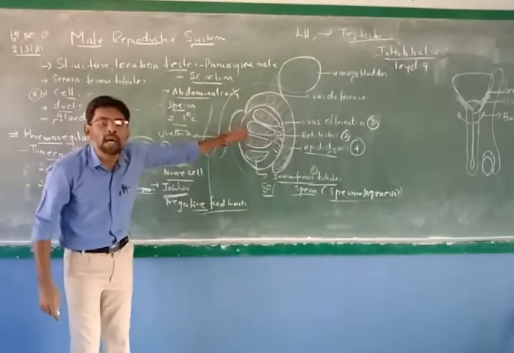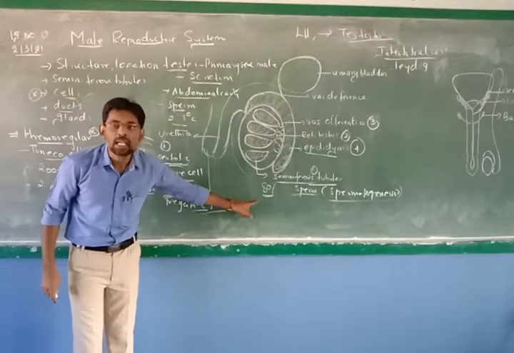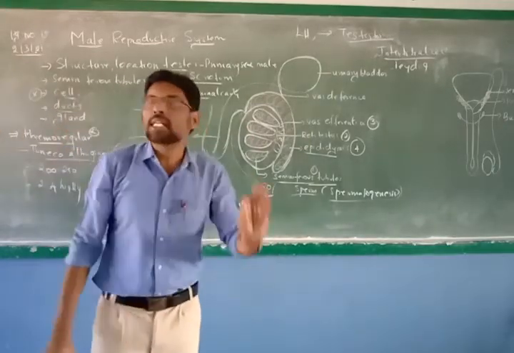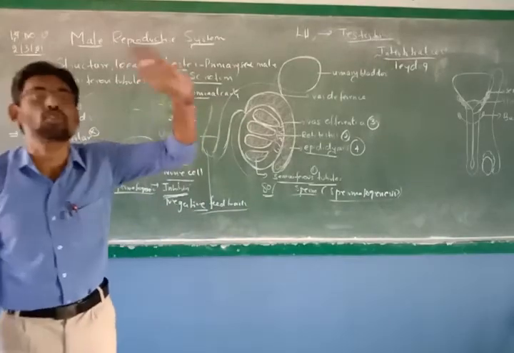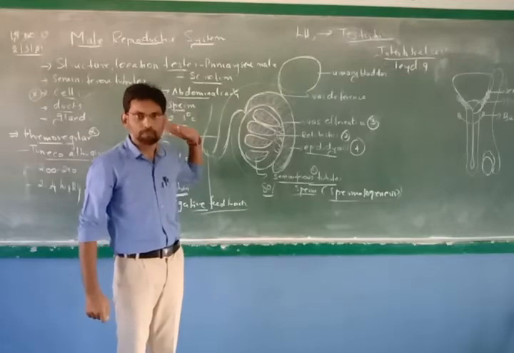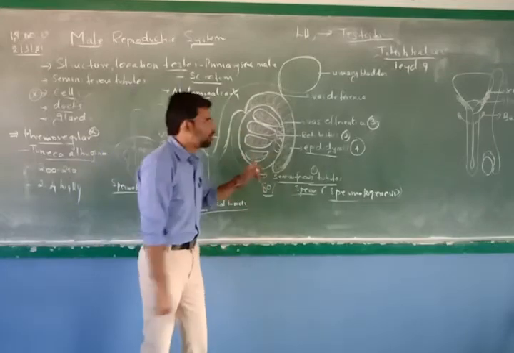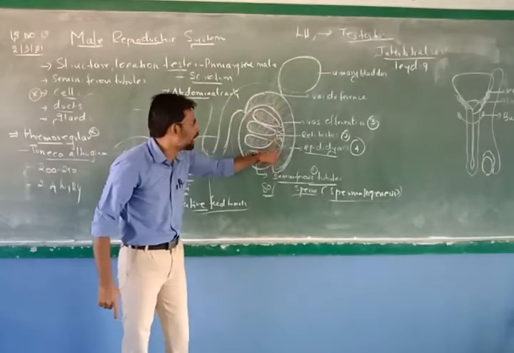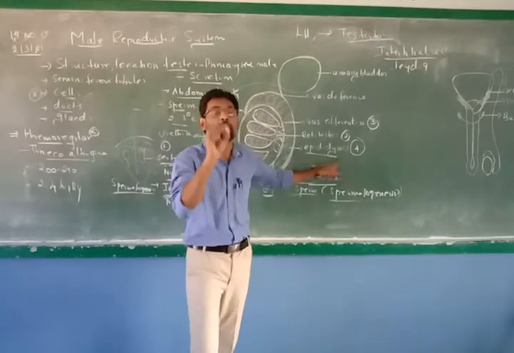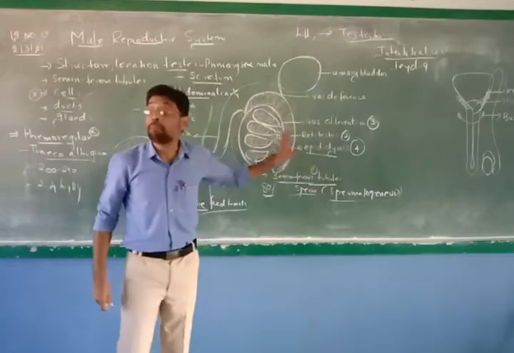Now, as you know, sperm cells are produced inside the seminiferous tubules. After the sperm cell is produced and matured into spermatozoa, it does not remain inside the seminiferous tubules. It will come out and be stored temporarily in the structure called the epididymis. So mature sperm cells are temporarily stored in the epididymis.